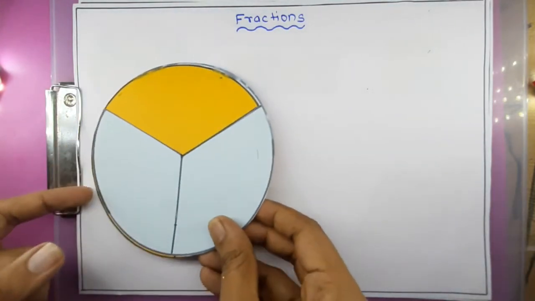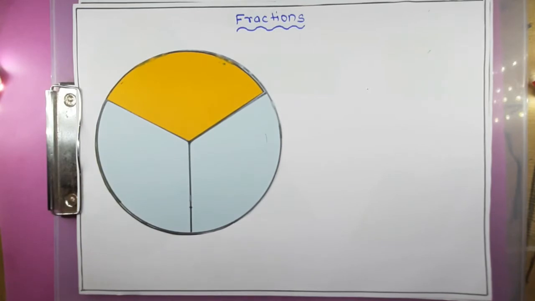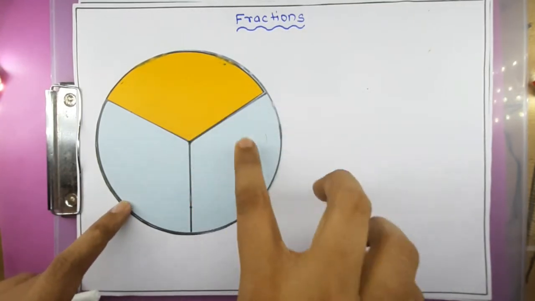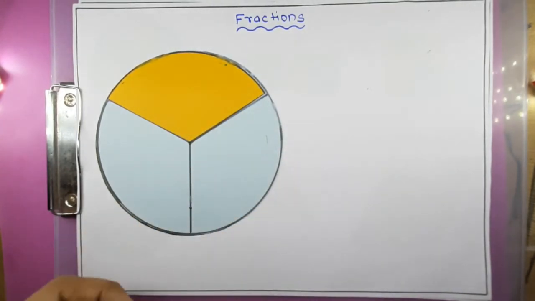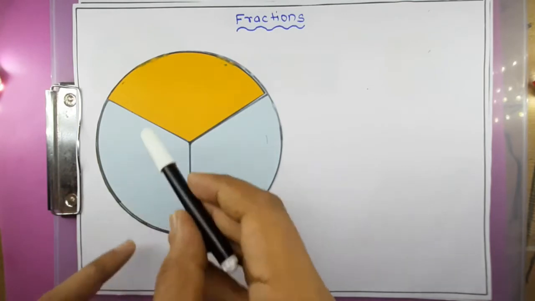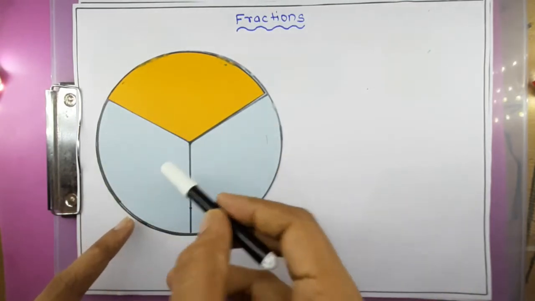Now you can see here that there is a circle made up of chart paper. In that you can see that three parts are there. The total circle is there, and I have made three parts out of that.